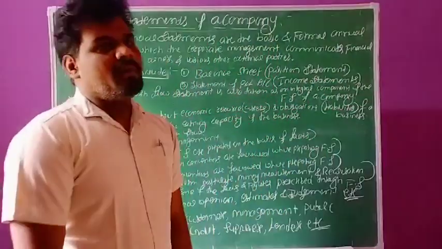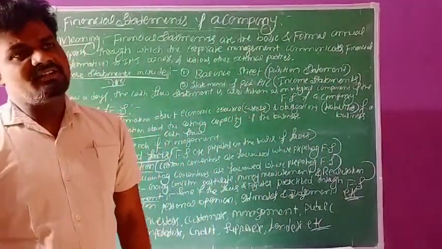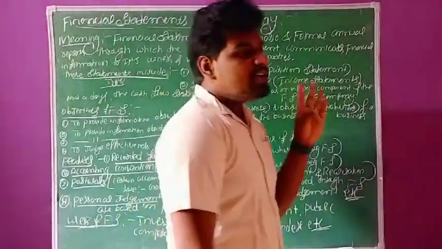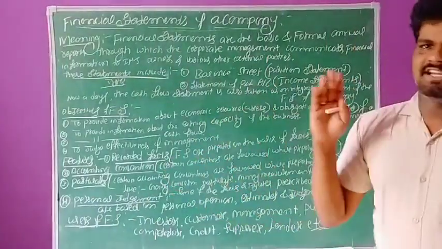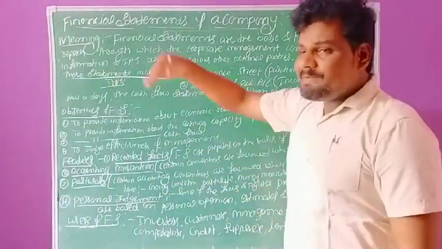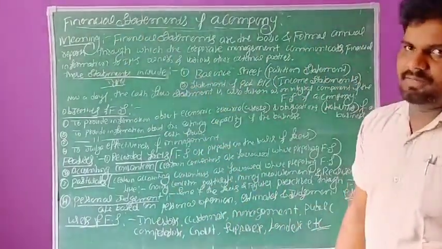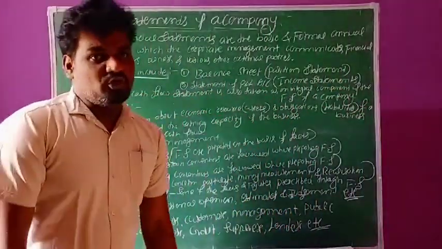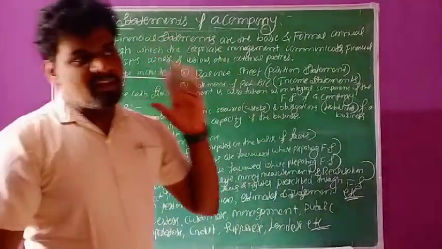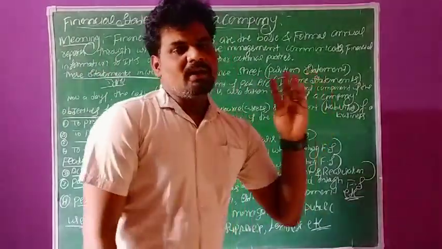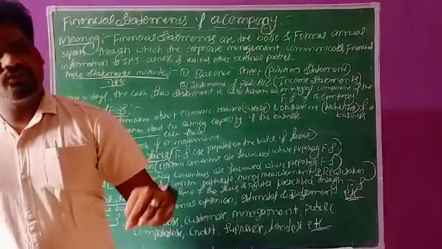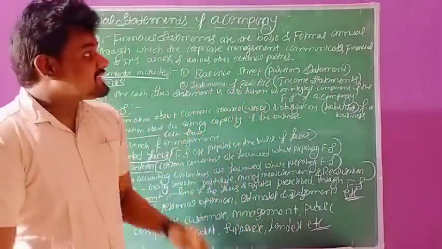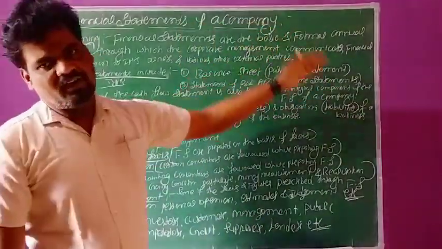At the time of formation of a business organization, there are a lot of stages. So, only at the end of the accounting period can we prepare financial statements. This is the end product. In this chapter, we will learn a few things related to the preparation of financial statements, including trading and profit and loss account and balance sheet. These statements we will discuss in the financial statements of a company.